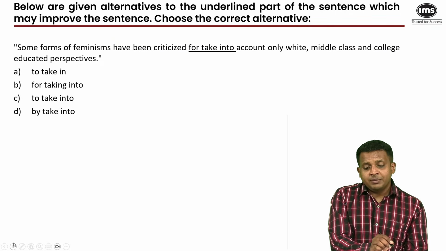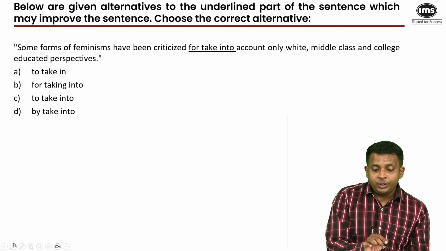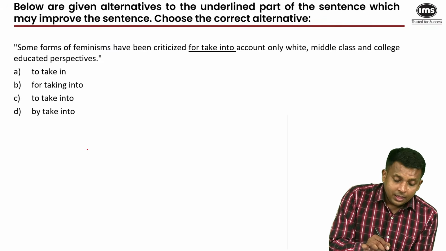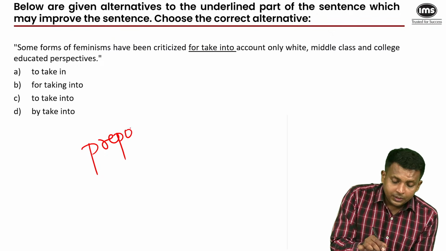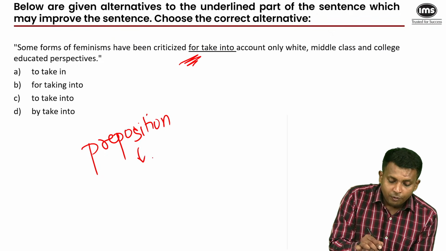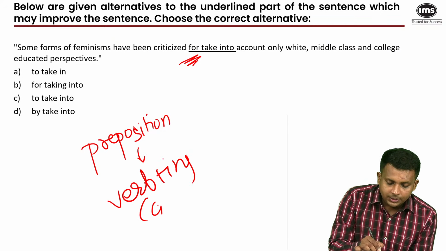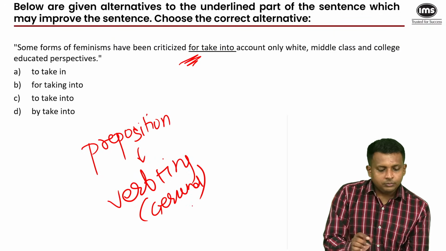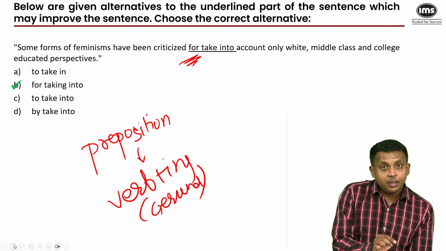Some forms of feminisms have been criticized for take into account only white, middle class and college educated perspectives. Preposition, which is for, followed by a gerund, verb plus ing. For taking into, that is the rule. So my answer is B.